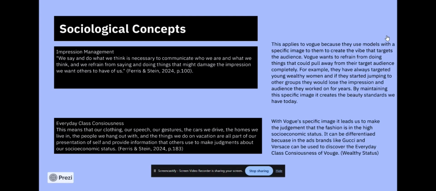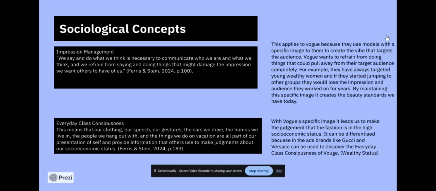For our next sociological concept, I said everyday class consciousness. The quote I pulled from here, from our textbook, says, "This means that our clothing, our speech, our gestures, the car we drive, the homes we live in, the people we hang out with, and the things we do on vacation are all part of our presentation of self and provide information that others use to make judgments about our socioeconomic status."